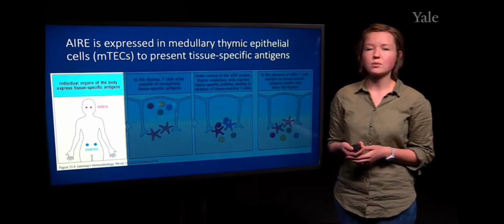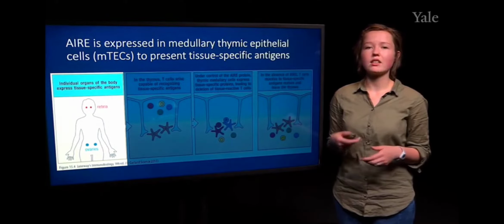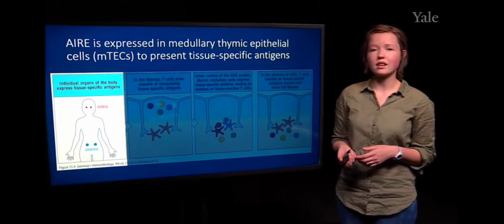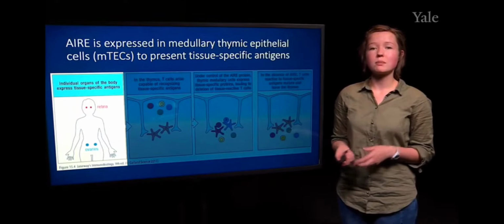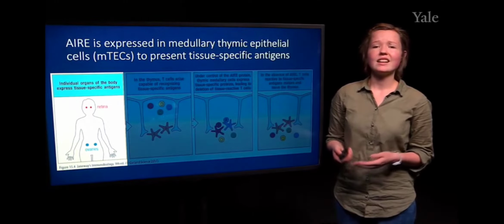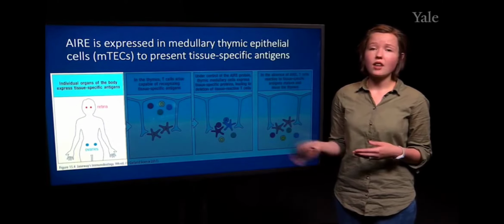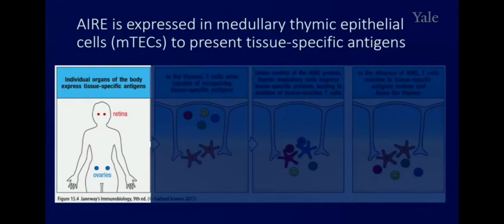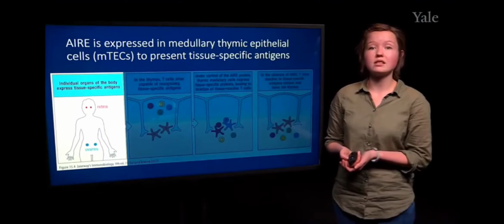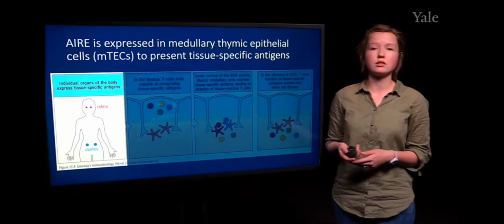And so thinking back to these medullary thymic epithelial cells, these MTEC cells within the thymus, they have this special transcription factor that's referred to as AIRE. This allows for expression of antigens that would be present in other organs. For example, expression of insulin in the thymus, as a way to select against T cells within the thymus that could be self-reacting against insulin, leading to autoimmune diseases such as type 1 diabetes.